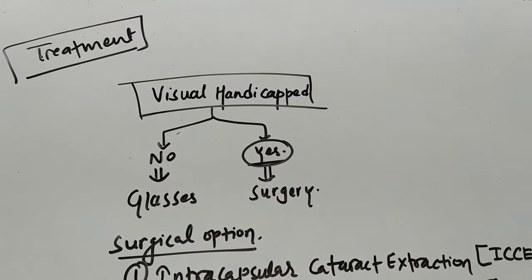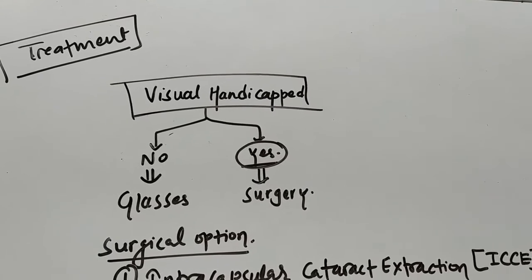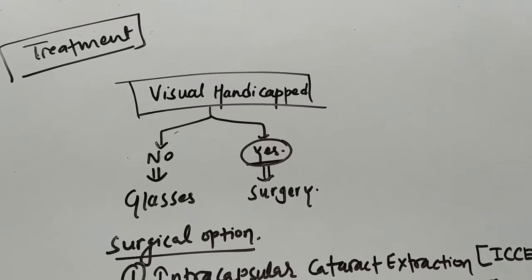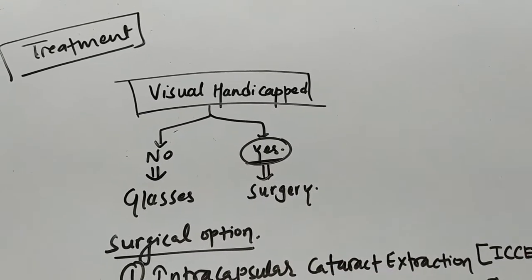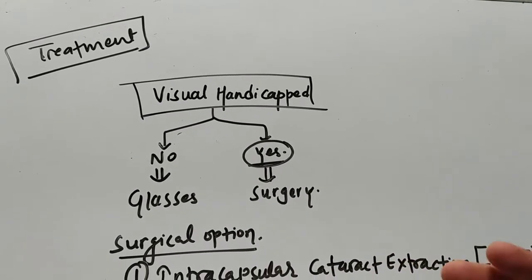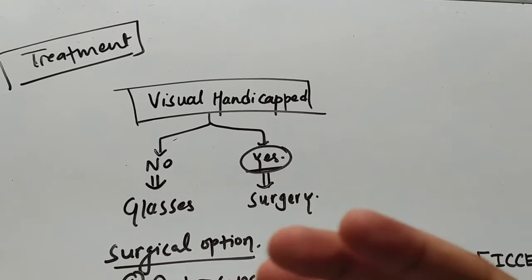So in the last part, we will basically talk about the treatment. The treatment is like this. First of all, whenever a patient of cataract comes, we will ask the history and do a clinical examination. In the history, the patient will tell you about slow